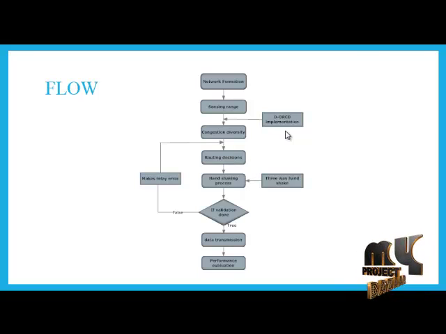For that we have two characteristics, that is congestion diversity as well as the handshaking process. In congestion diversity we have to identify the routing decisions, that is the protocol takes the routing decision toward a node which has no congestion.